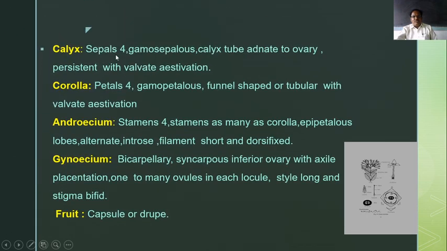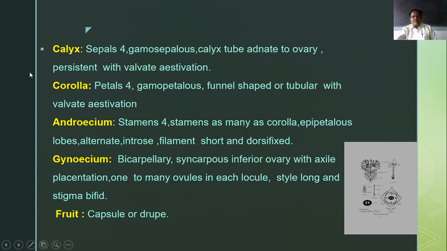When we observe the parts of the flower, in the calyx the sepals are 4 in number, the outer portion. They are united to one another, so they are gamosepalous. The calyx tube is adnate to the ovary, means the calyx tube is attached to the ovary like this one here, with valvate aestivation; there is no overlapping.